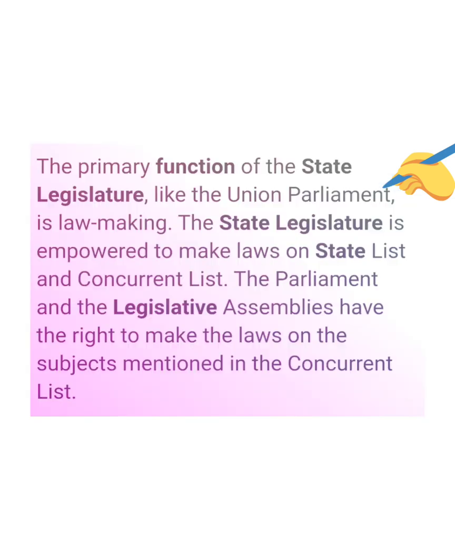So the most important function of the state legislature is to make laws. Whatever laws we have in a country, on a state level they are made by the state legislature. But at a country level, the central government has this power and the Lok Sabha has the power to make or amend laws. At a state level, the state legislative assemblies have the power to make the laws. The state government also takes decisions about the finances of the state and decides the amount of money to be collected from people as taxes.